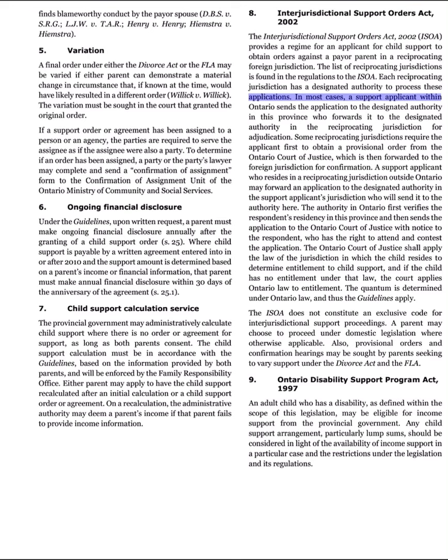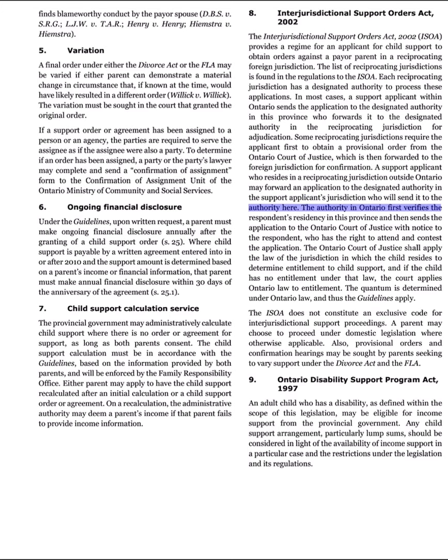In most cases, a support applicant within Ontario sends the application to the designated authority in this province, who forwards it to the designated authority in the reciprocating jurisdiction for adjudication. Some reciprocating jurisdictions require the applicant first to obtain a provisional order from the Ontario Court of Justice, which is then forwarded to the foreign jurisdiction for confirmation. A support applicant who resides in a reciprocating jurisdiction outside Ontario may forward an application to the designated authority in the support applicant's jurisdiction, who will send it to the authority here.